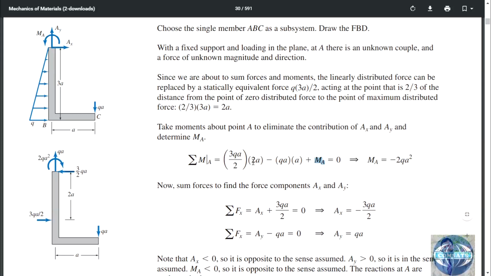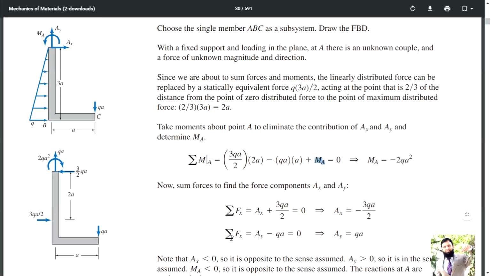By solving this equation we get minus 2QA square. He is stating that the assumed direction was wrong. The magnitude is fine, but the assumed direction was wrong, so we have changed the direction. 2QA square, that's fine. Now, to find the force components Ax and Ay.